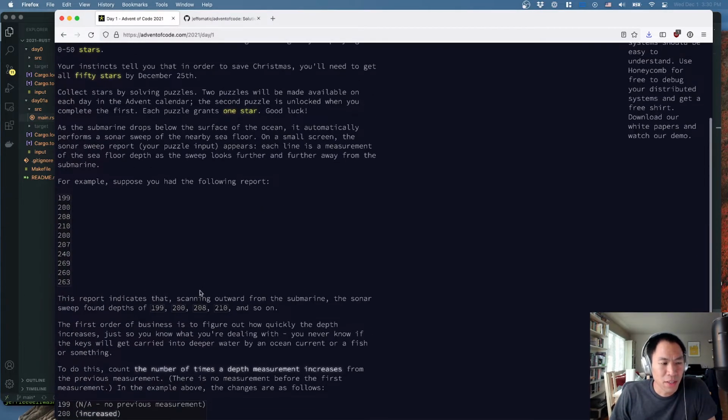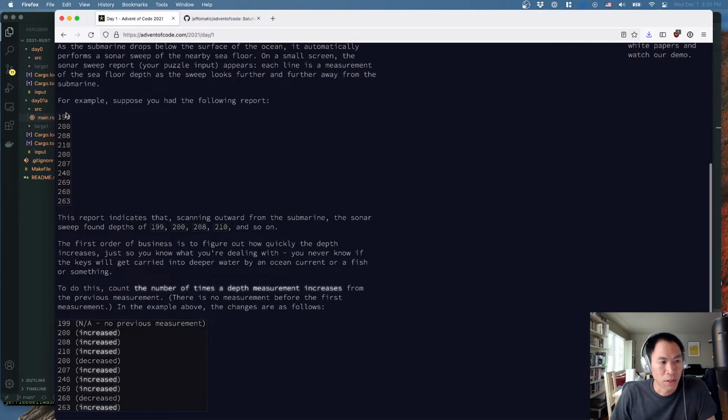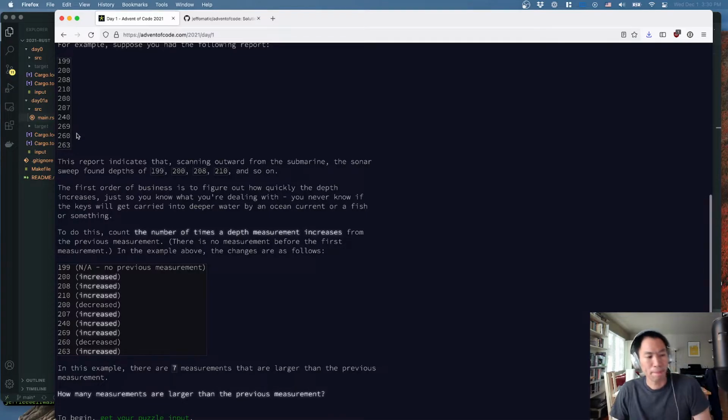Okay, so the idea here is that you have a list of numbers, and for the first problem, we just want to check pairwise how many times we have a number that is followed by a number that is greater than the first number, right? Okay, so let's get into it.